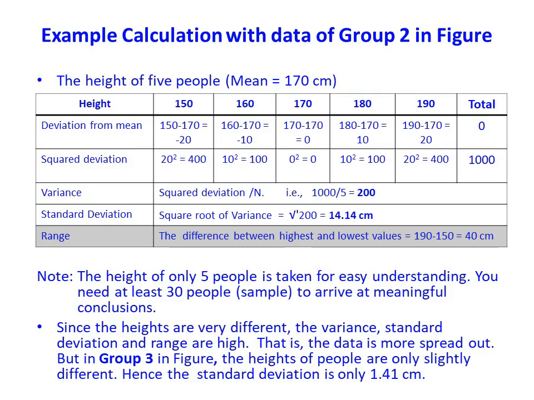For easy understanding, the data of 5 students only is given. You have to bear in mind that your actual dataset may contain observations from a very large number of samples which cannot be visually inspected. Since the heights are very different, the variance, standard deviation and range are high. That is, the data is more spread out. But in group 3 in the figure, the heights of people are only slightly different. Hence the standard deviation is only 1.41 centimeters.